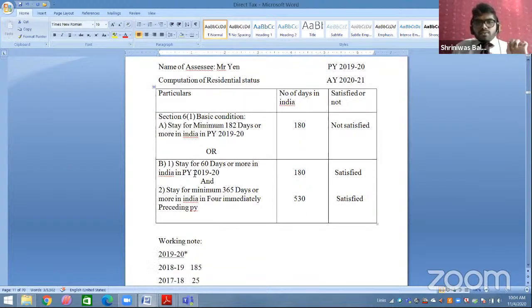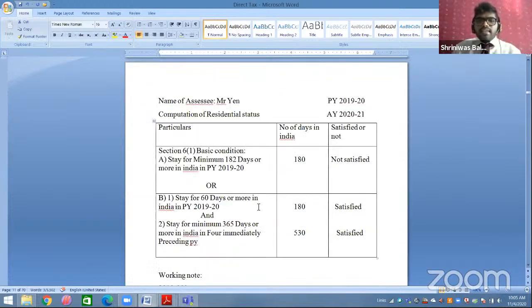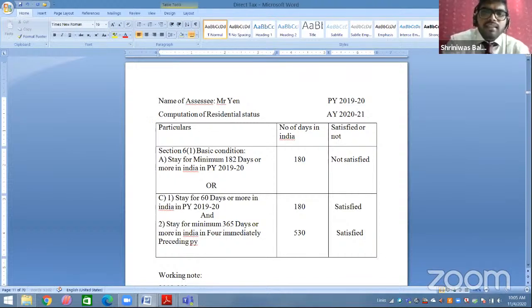Okay, so we will go to point B now. The first point says you have to be in India for a minimum of 60 days in previous year 19-20. As we have already seen, in previous year 19-20 he was there for 180 days. So instead of 60, he was there for 180 days. So the first point related to B, subsection C, is satisfied. That is 60 days, and instead of 60 he was there for 180 days. So yes, the first point is satisfied. Now I will check the second point.